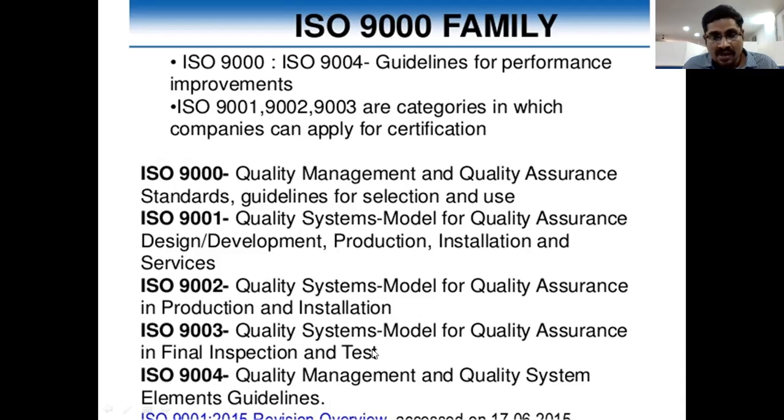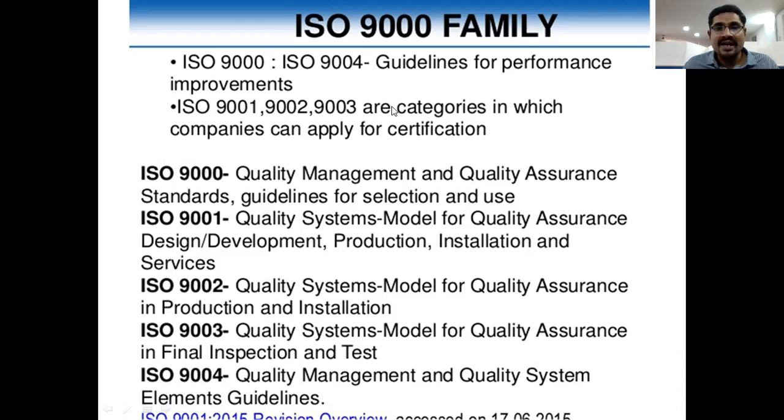And next, coming to the ISO 9003 series, it is another series. Here, quality system and model for quality assurance in final inspection and testing. So here, inspection and test of each and every product. In these 2 aspects, they give some rules and regulations in the ISO 9003 series. And then they introduced the ISO 9004 series.